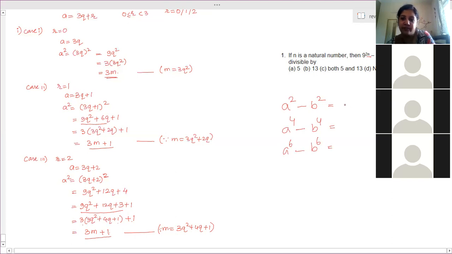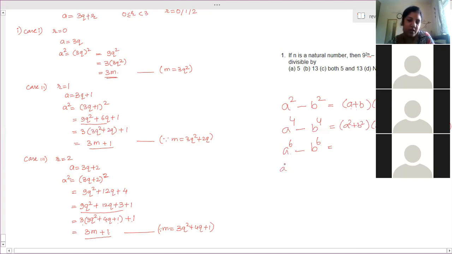Factors of this will be a plus b into a minus b. That means this number is divisible by both a plus b and a minus b. Same thing in this case also. It has a square plus b square into a square minus b square. The factors of this is again a plus b into a minus b, right? Yes, ma'am. Same thing happened for a to the power 6 also.